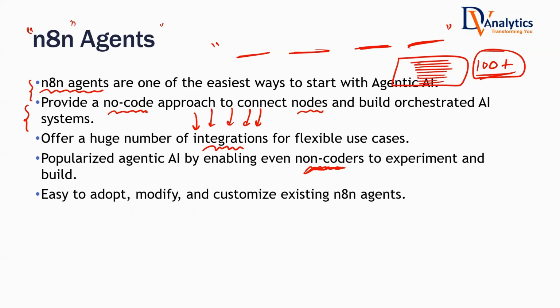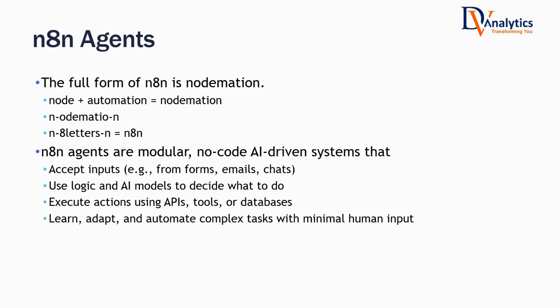N8N, the name, when we see it for the first time, sounds a little different. It doesn't sound like any other platform or tool name. The story behind that is the full form is node automation. So N8N stands for node automation. You write node automation. Out of node, you take N. Out of automation, you take mation. Node-mation. Now this is N, 1, 2, 3, 4, 5, 6, 7, 8. After N, there are 8 characters and then N. So that is how they have come up with N8N, node-mation, with these 8 letters. That is the short story behind the name N8N.